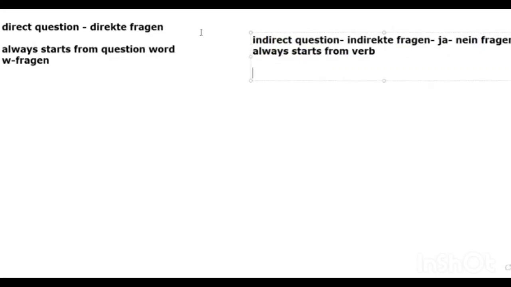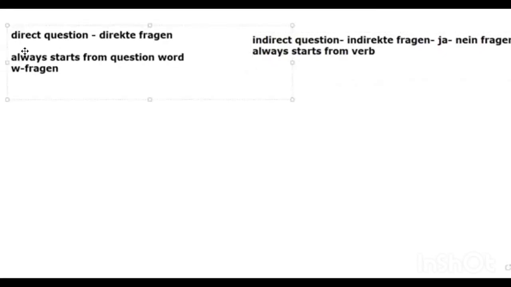But you will not get any proper answer. You get proper answers once you are asking direct questions, once you have question words. Which question words do we have?